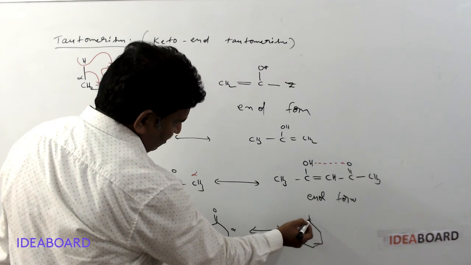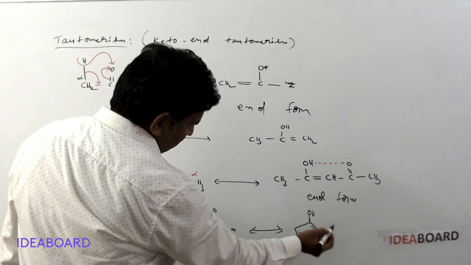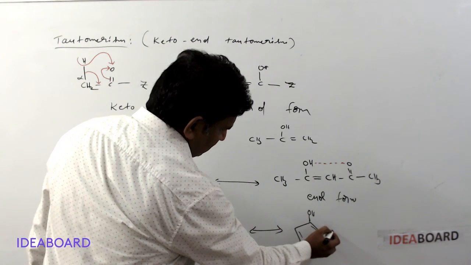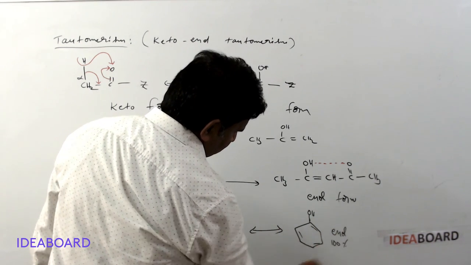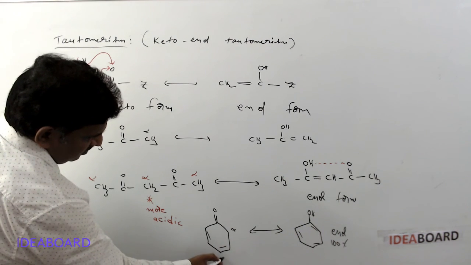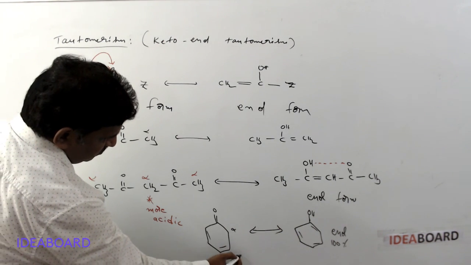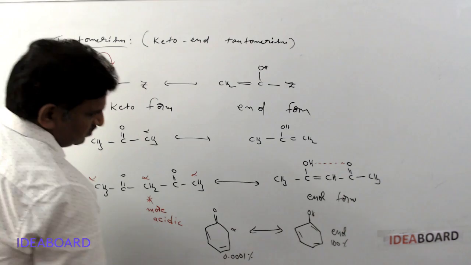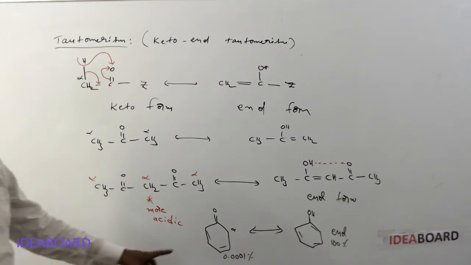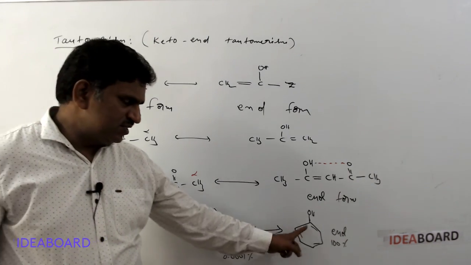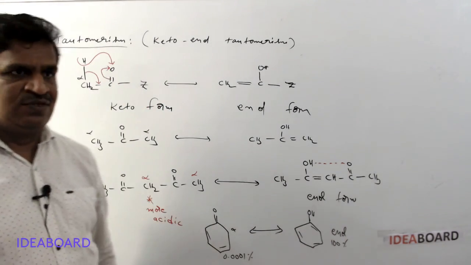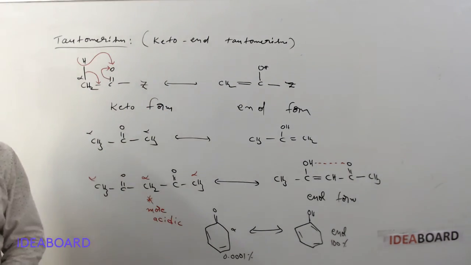Here it becomes the enol form, OH. This is called phenol and this is 100%, and the keto form is 0.1% or 0.0001%. The keto form is present very little and it always exists in enol form because it gets aromatic nature. Okay, this is about tautomerism.